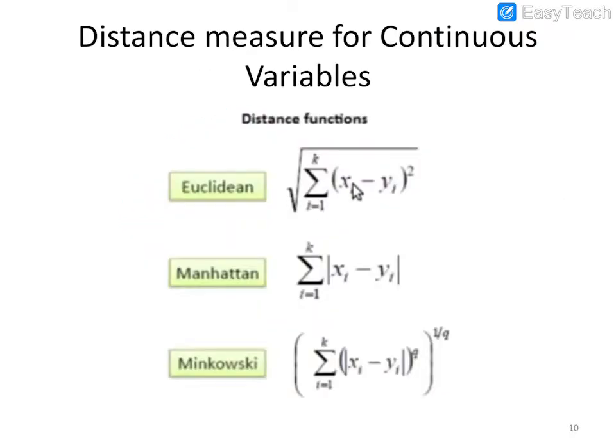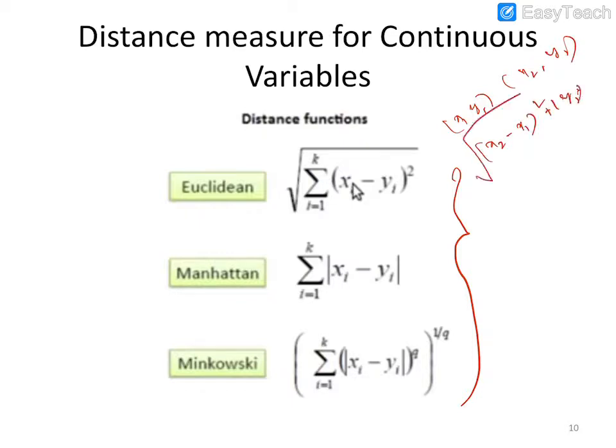There are different distance measure methods. Popular methods are the Euclidean method, Manhattan method, and Minkowski's method. These are methods you have already learnt in mathematics. The very popular one is Euclidean. Using Euclidean, you can find the distance between 2 points x1, y1 and x2, y2: square root of (x2 minus x1) whole square plus (y2 minus y1) whole square. This is the Euclidean distance between 2 points.